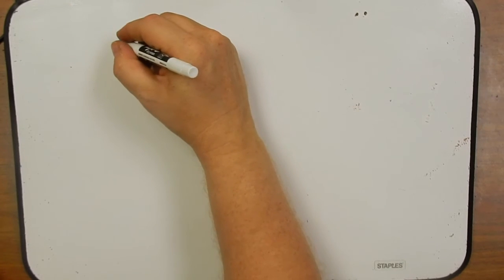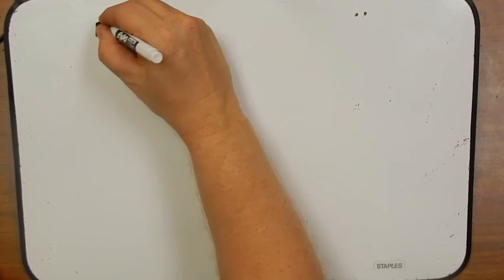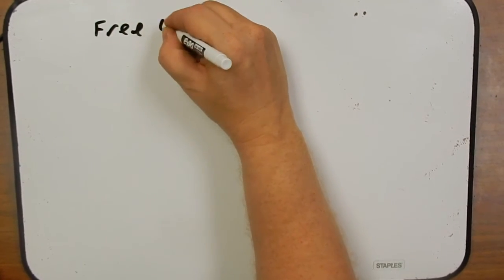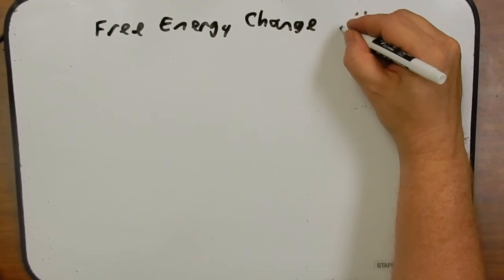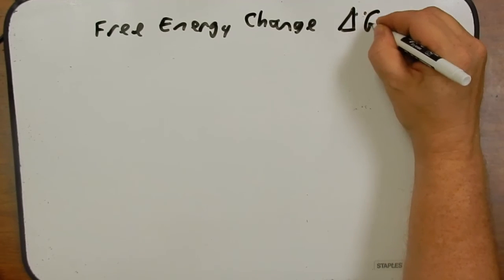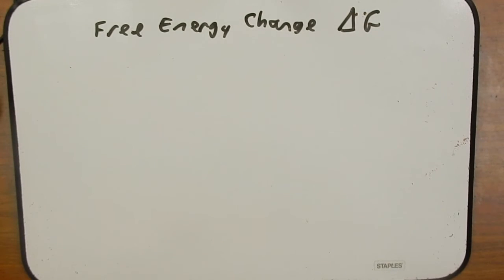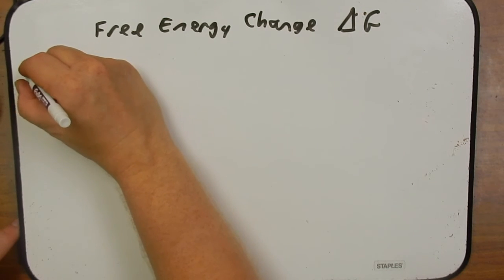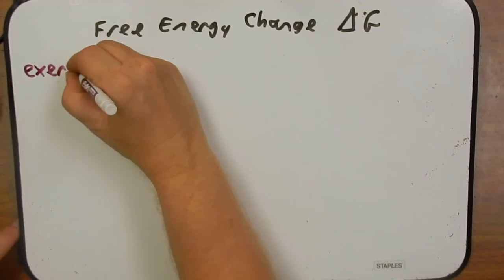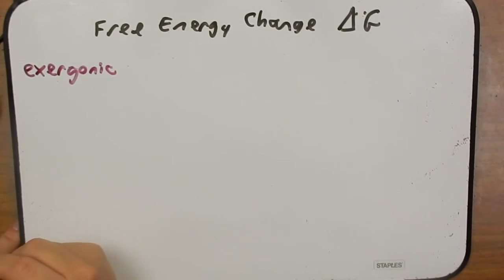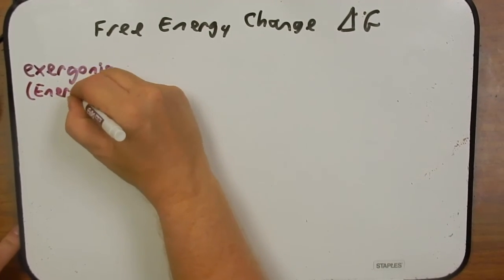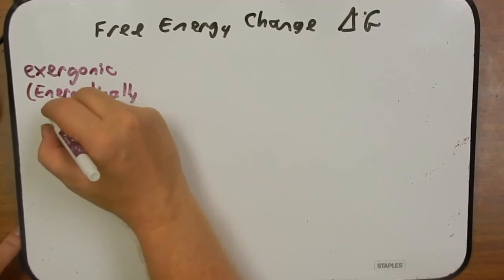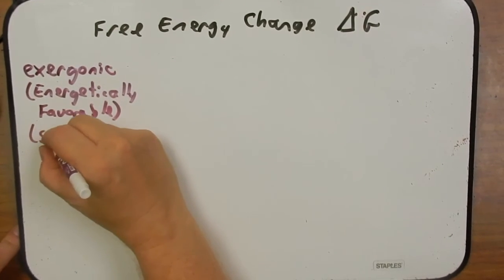So let's talk about free energy change. And this is referred to as delta G. So how do we use this free energy change? Let's first talk about an exergonic reaction. Exergonic reactions are energetically favorable. We could also say they're spontaneous.